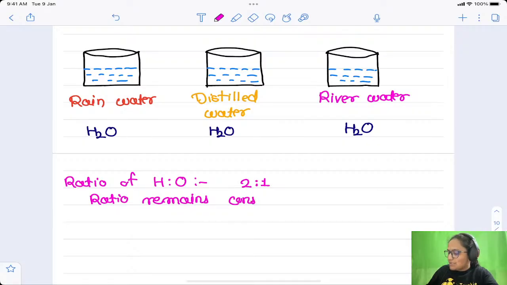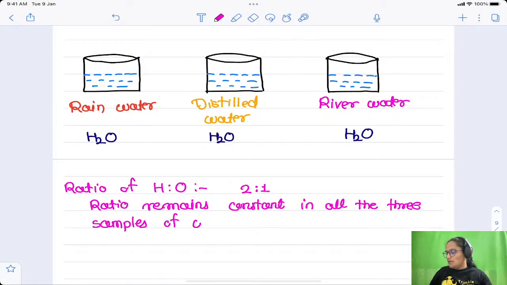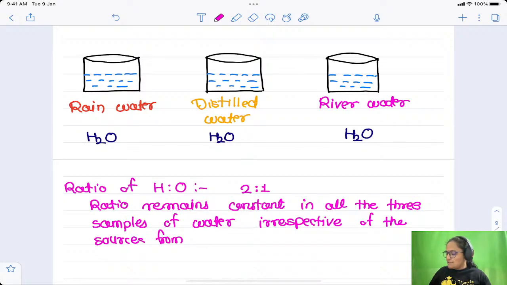Ratio remains constant. Ratio of atoms remains constant in all the three samples of water, irrespective of the source from which they are obtained. So this is nothing but the law of constant proportion.